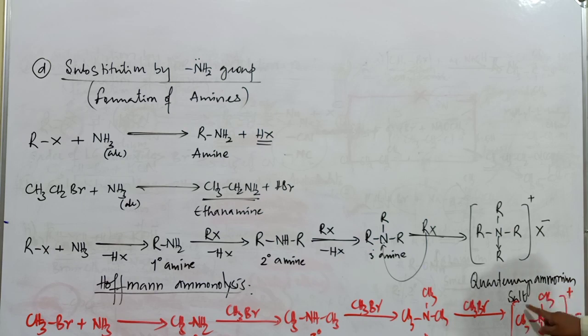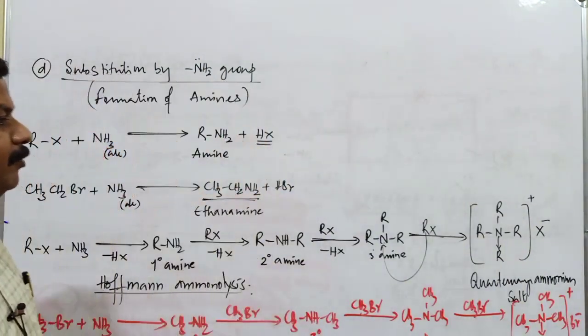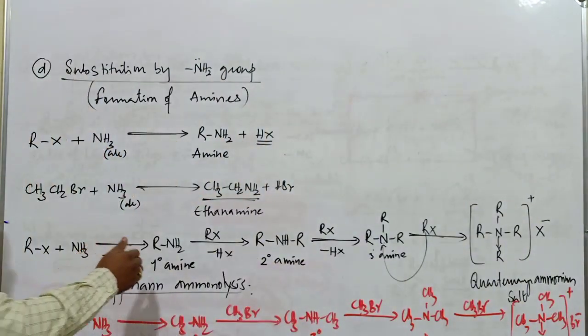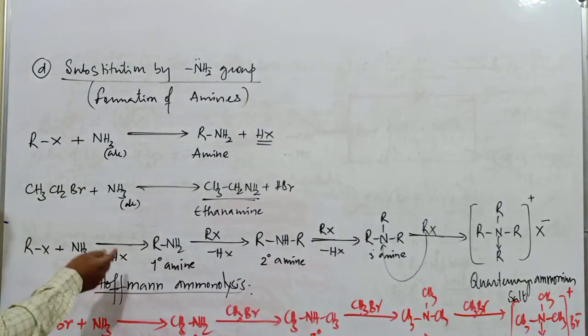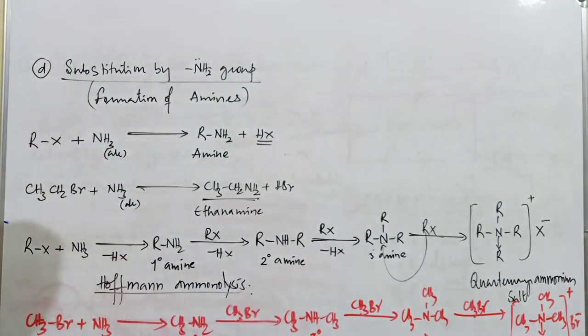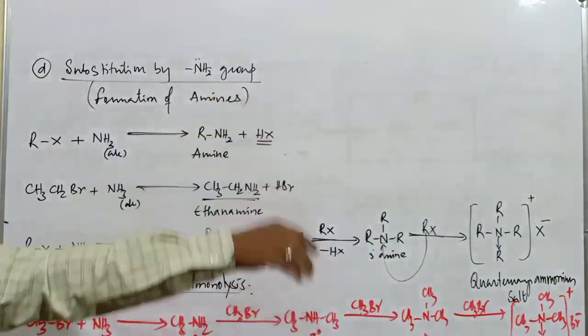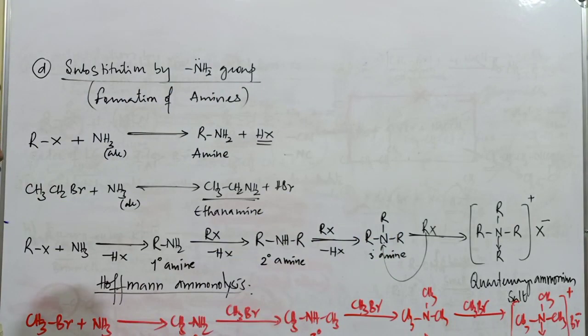How many methyl groups are present around the nitrogen atom? Four methyl groups. The complete name is tetramethylammonium bromide. So successively, the hydrogen atoms of the amine are replaced by alkyl groups. As a result, primary amine, secondary amine, and tertiary amine form, and finally it converts into a quaternary ammonium salt.